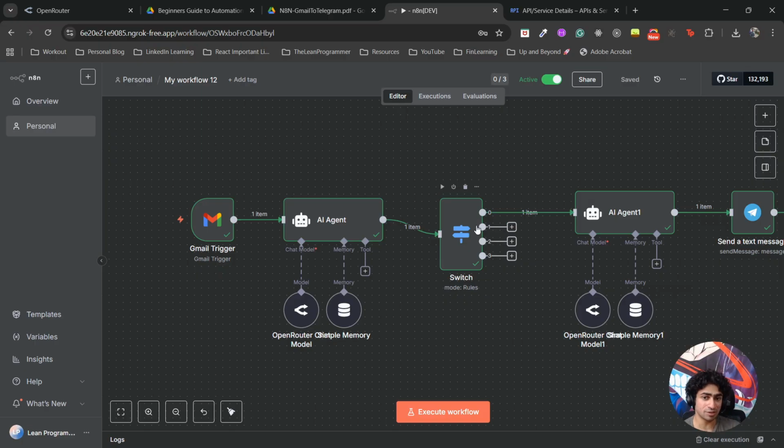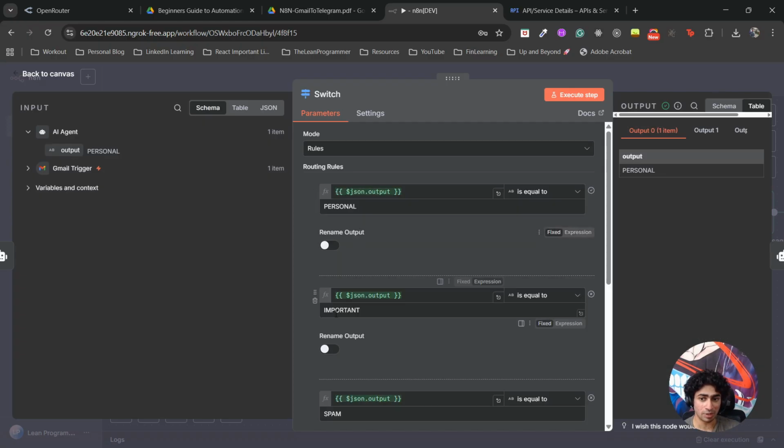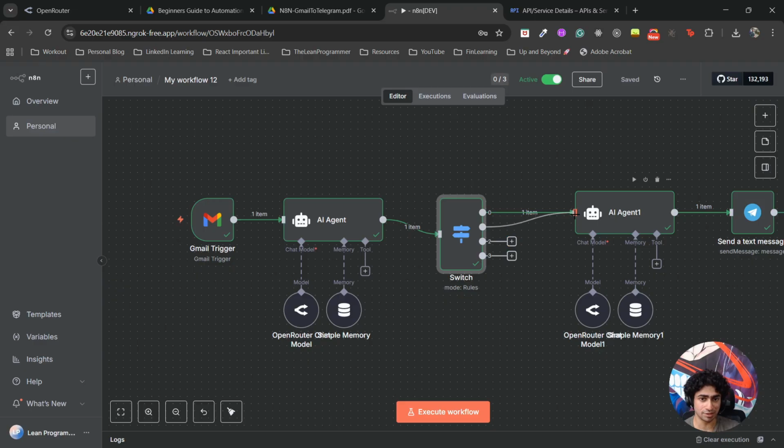Now the only thing remaining is you need to do the same thing for the important message as well. So just connect this node here as well. That's it. You're done. Simple as that.